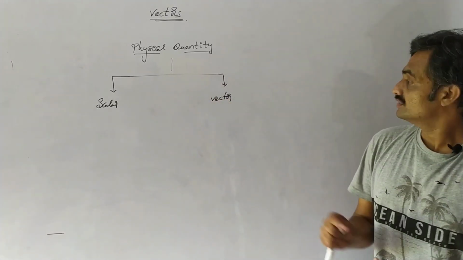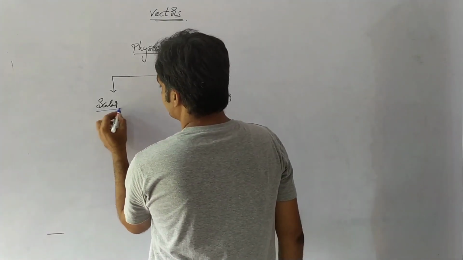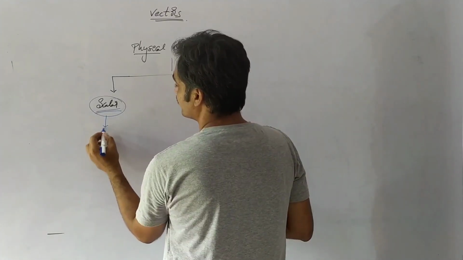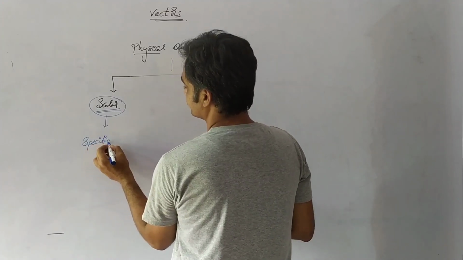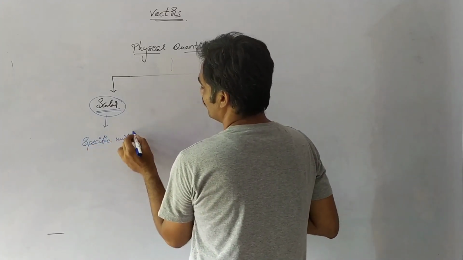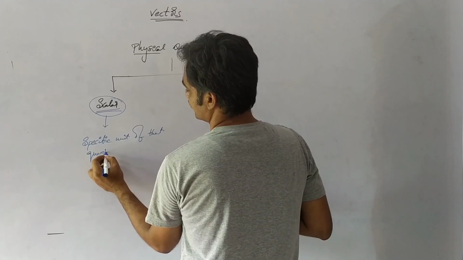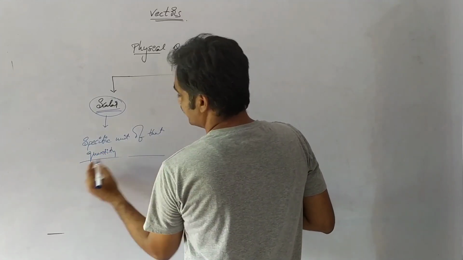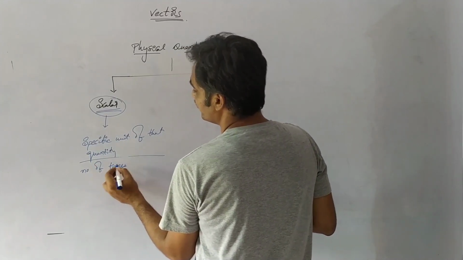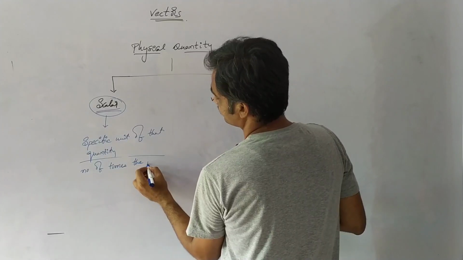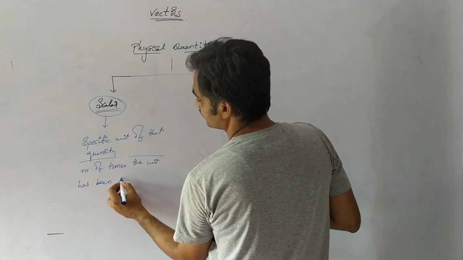Coming to the case of a scalar quantity, we have to consider the specific unit of that quantity, and next, the number of times the unit has been repeated in the quantity.